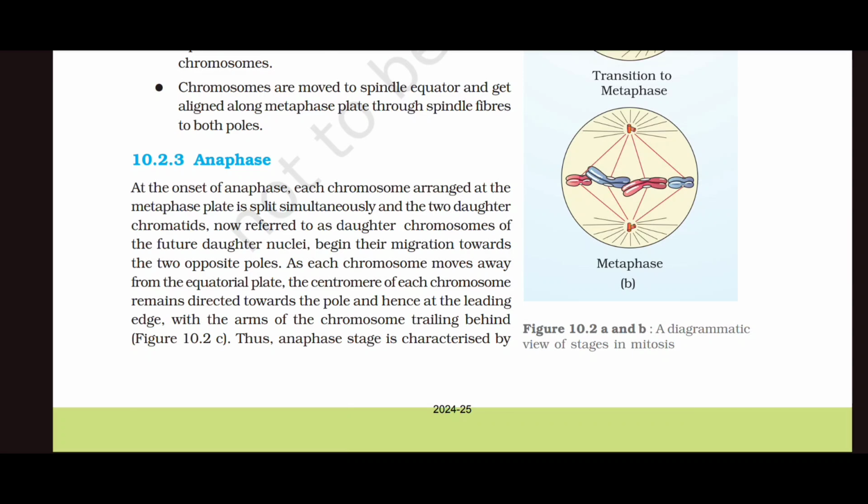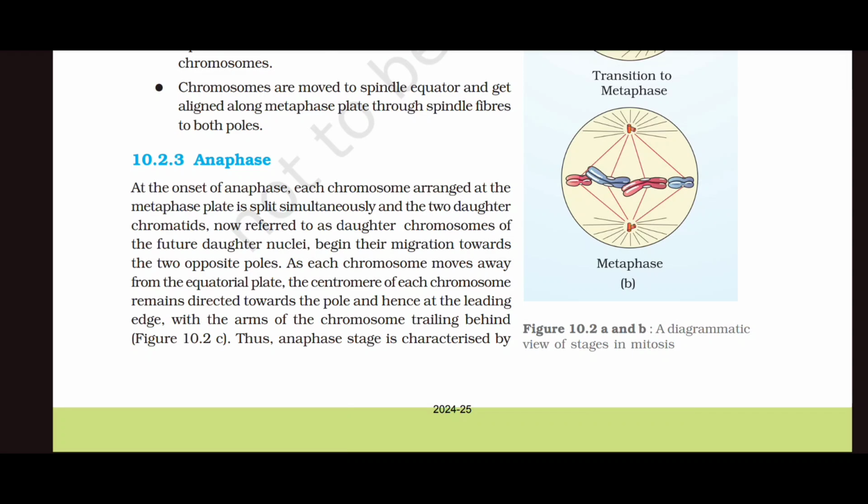Anaphase. At the onset of anaphase, each chromosome arranged at the metaphase plate is split simultaneously, and the two daughter chromatids, now referred to as daughter chromosomes of the future daughter nuclei, begin their migration towards the two opposite poles.